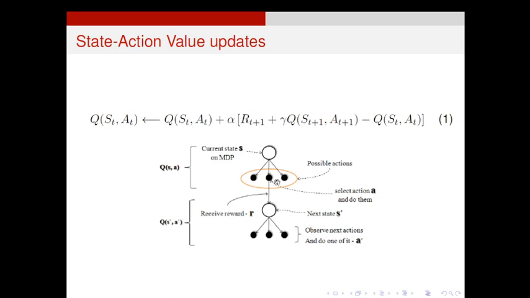Then how do we update this action value? This action value is equal to the existing action value plus the learning rate times the reward plus the action value corresponding to the chosen action from the state S dash, Q of S_{t+1}, A_{t+1}, minus the state action value Q of S, A. This is called our temporal difference error. Our aim is to minimize this temporal error, and we get an update for Q of S_t, A_t.